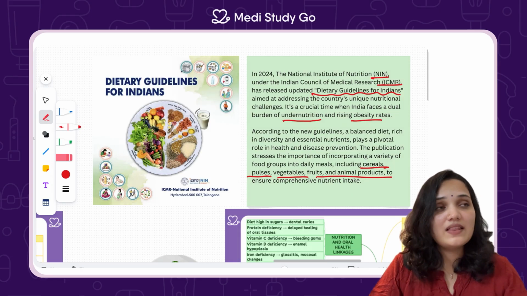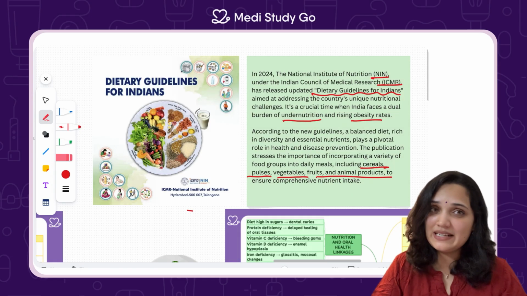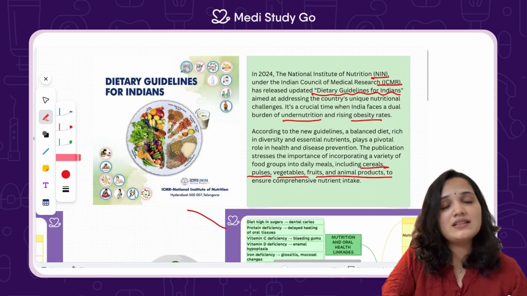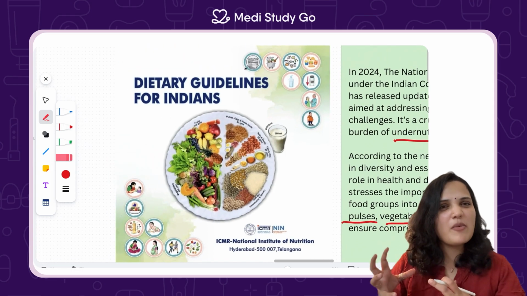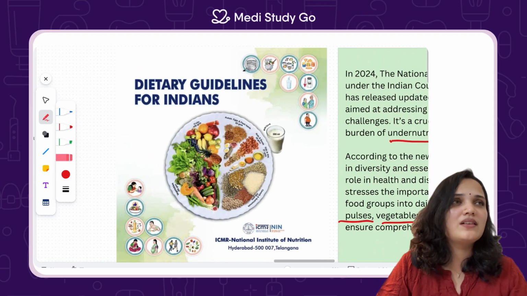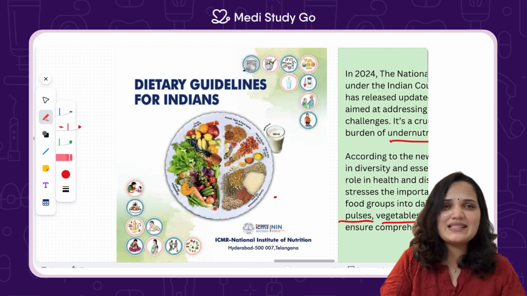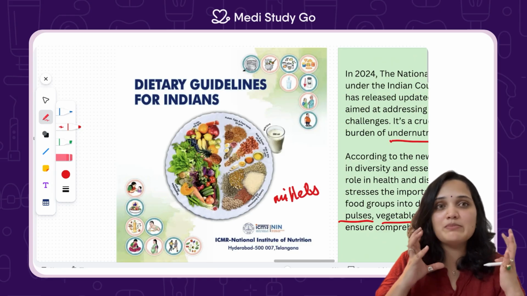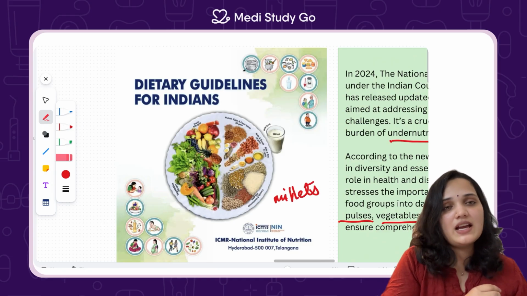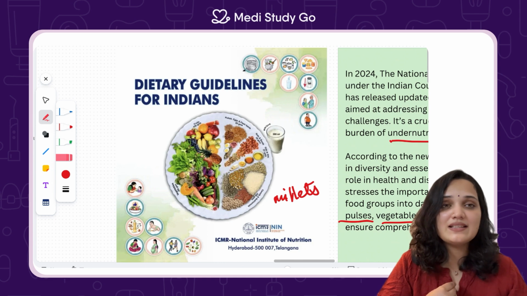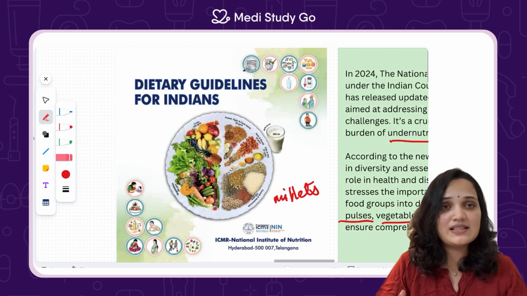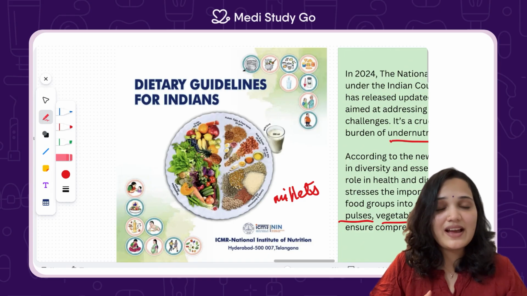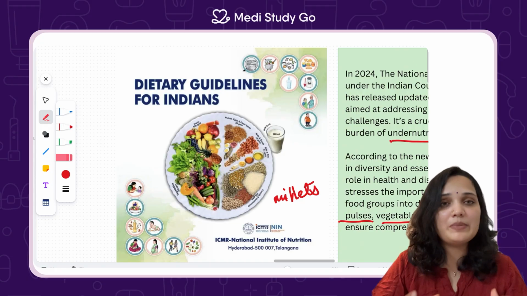This is why this is also the decade of millets. If you have noticed in the market, everything is about millets these days. It has started from a couple of years now, but everything from your biscuits, from your snacks, from everything packaged is about millets these days. It's because the government has highlighted the importance of having a diverse plate of food, which is very natural and very seasonal for Indian people.